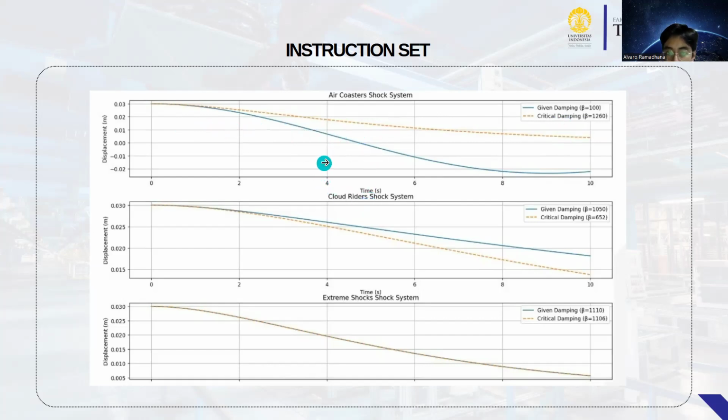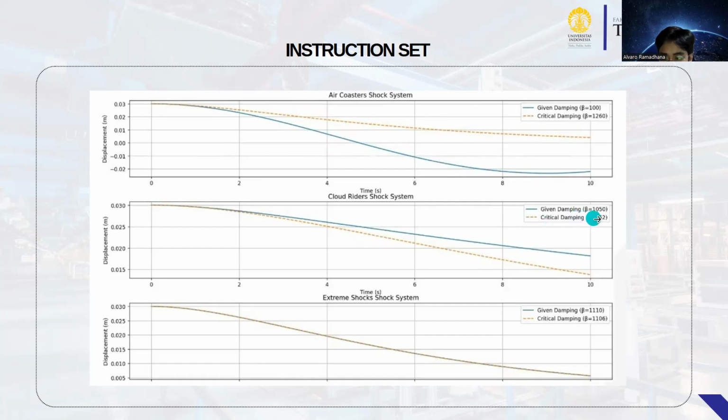And critical damping 1260. The orange dashed line represents the displacement with a critical damping coefficient of 1260. The displacement also starts at 0.03 meters, but decays more rapidly compared to the given damping, reaching zero faster. Next, Cloud Rider shock system.